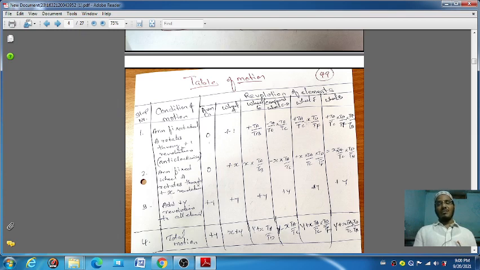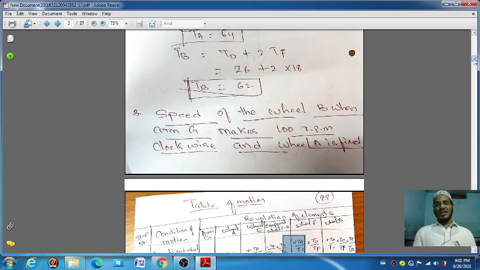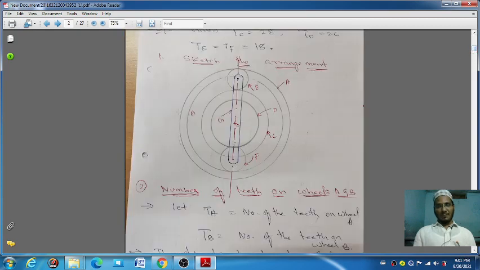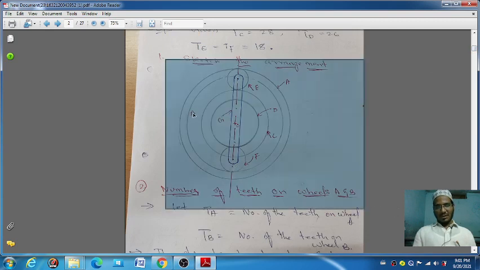While wheel F is plus, due to wheel F rotating in the anti-clockwise direction, the sign comes plus here. Next, wheel B. Wheel B has three different ratios: TA by TC, TD by TF. You can see here wheel B, TA by TF.